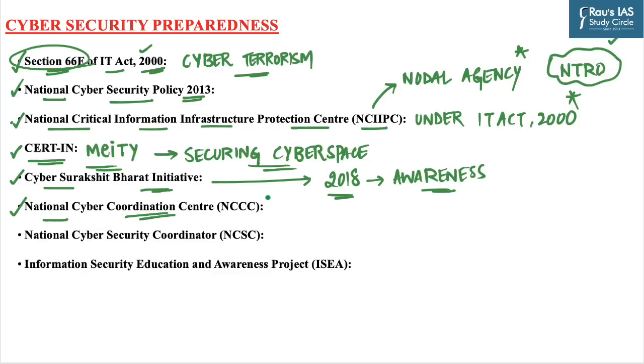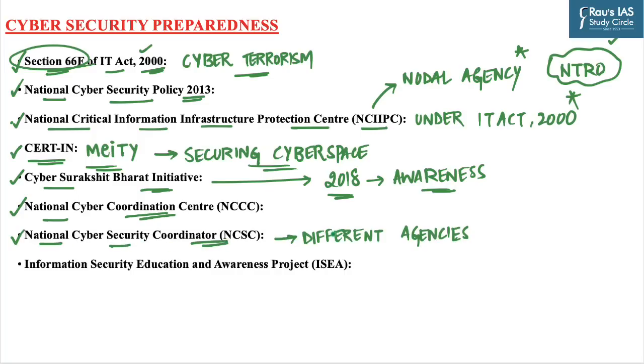And the next is National Cyber Coordination Center. It seeks to generate necessary situational awareness of existing and potential cybersecurity threats and enable timely information sharing for proactive, preventive, and protective actions by individual entities. The next is National Cybersecurity Coordinator.